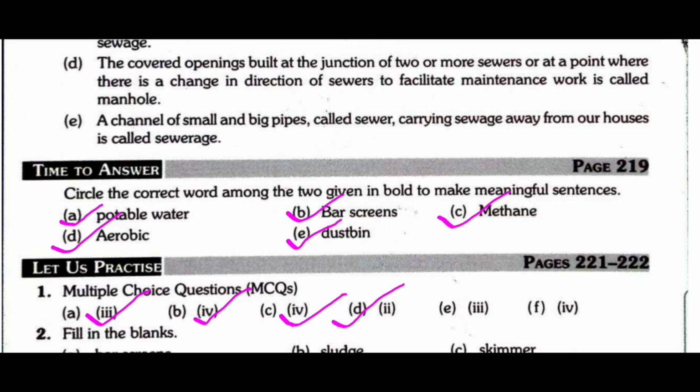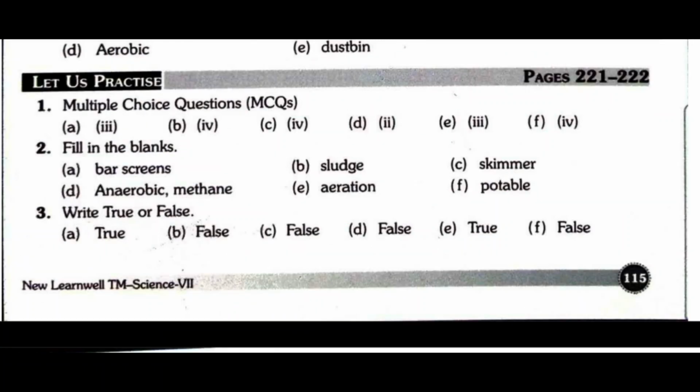Then which of the following are produced during wastewater treatment? Option E, both first and second, sludge and biogas. F: an example of organic impurity is vegetable waste. Then come to question number 2, fill in the blanks.